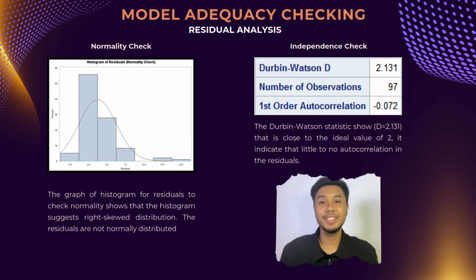so it suggests there is no constant variance. For normality, the histogram of the residuals suggests a right-skewed distribution, which means that the residuals are not normally distributed. And for independence checking, we are using the Durbin-Watson test. It shows that Durbin-Watson D equals 2.131. The value is close to the ideal value of 2,